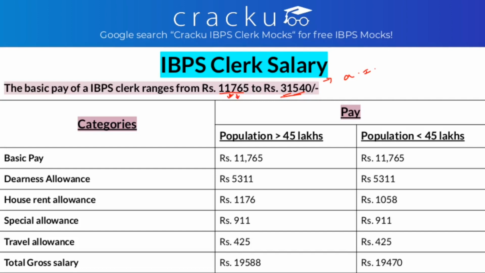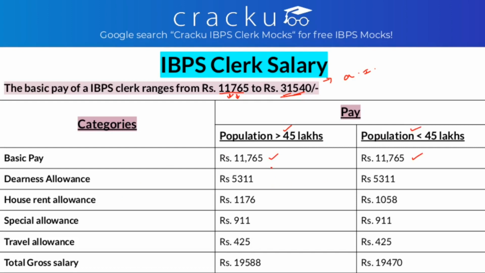Let's see the basic pay and other allowances like DA, house rent allowance, special allowance, travel allowance, and what is the in-hand gross salary you will be getting. Based on population, there is a city with more than 45 lakh population and a city with less than 45 lakh population. The basic pay will be the same, 11,765, in both categories.